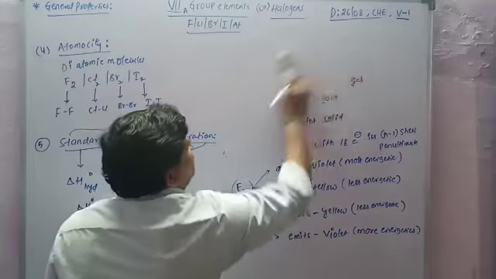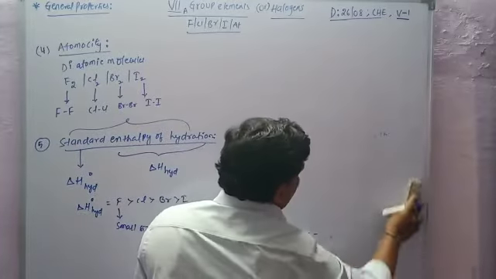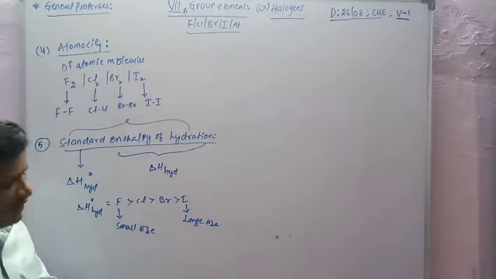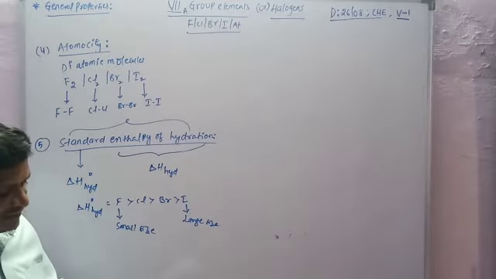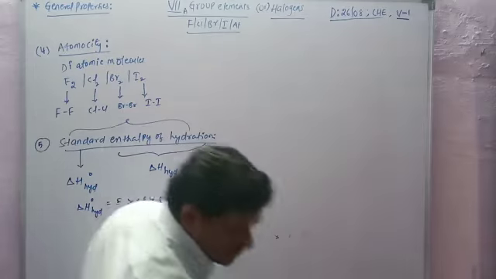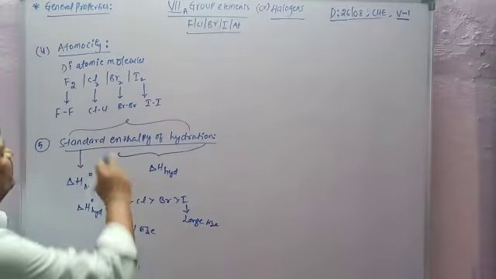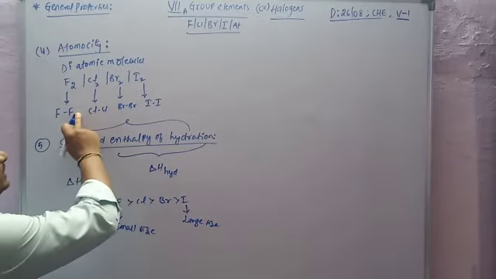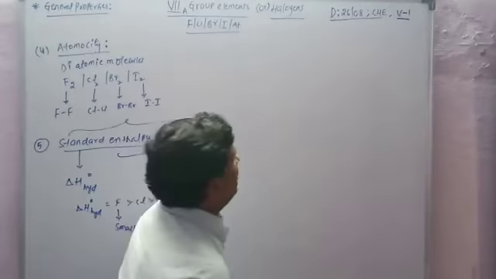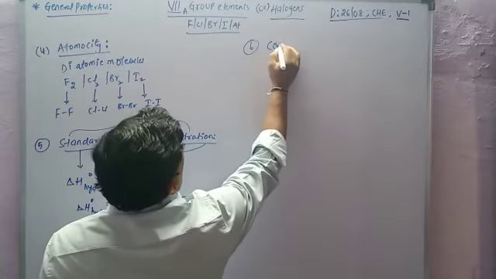Now the sixth general property of the halogens is covalent radius. In the diatomic molecules of halogens, a covalent bond is present.